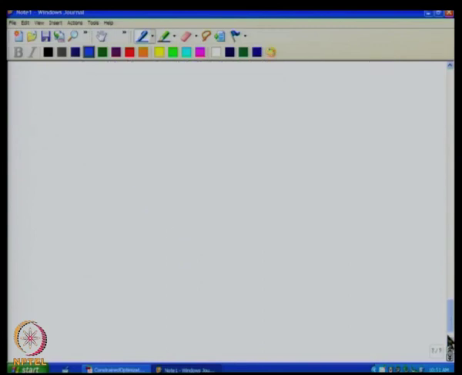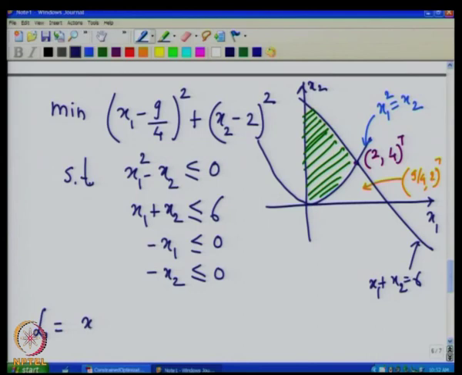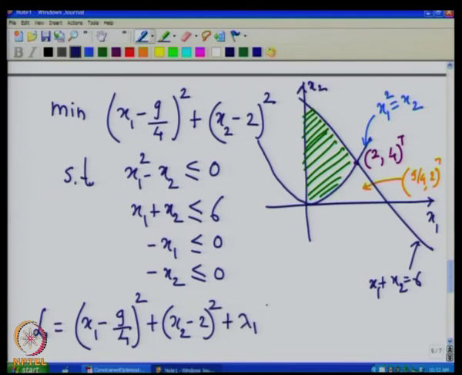Now, for that purpose, let us write down the Lagrangian. So, the Lagrangian is the objective function, (x1 minus 9/4) square plus (x2 minus 2) square, plus lambda 1 (x1 square minus x2), plus lambda 2 (x1 plus x2 minus 6).